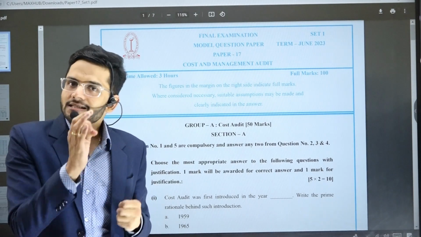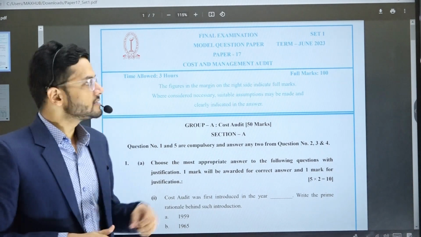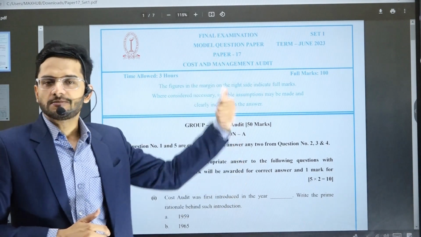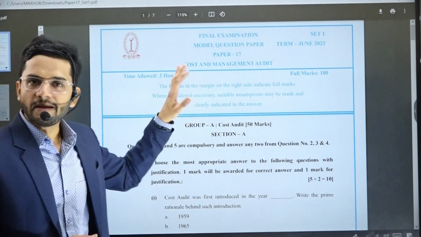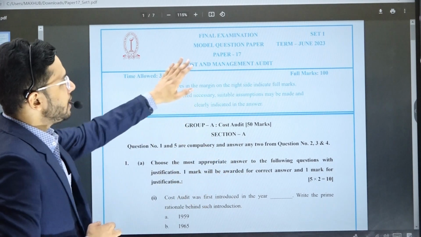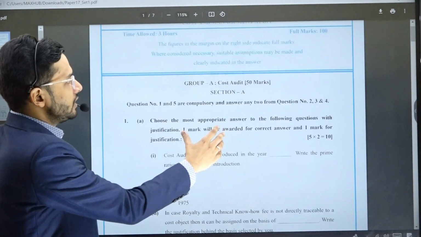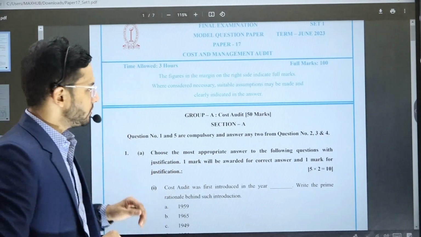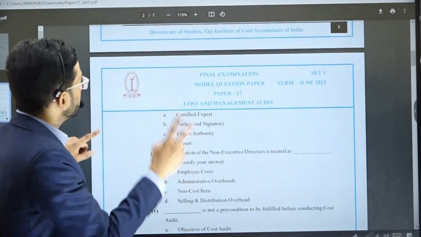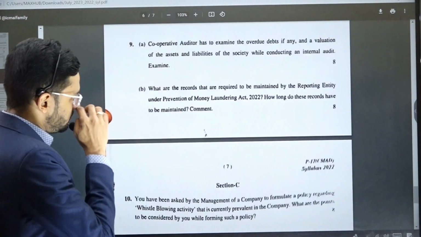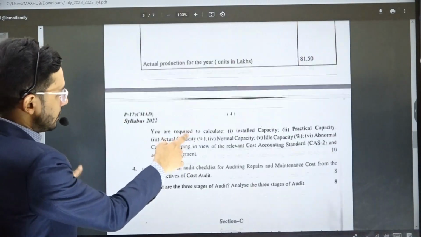So guys, as a hint, we have two precedents. What are the two precedents? The first is the MQP, which has been released for the July 2023 examination. The MQP is there on the website of the Institute of Cost Accountants of India, paper number 17. Yes, this will come as a proper guide of what you can expect out of the December 2023 examination. I've gone through this MQP very carefully. The second hint that we get is from the question paper which has come in the July 2023 examination.